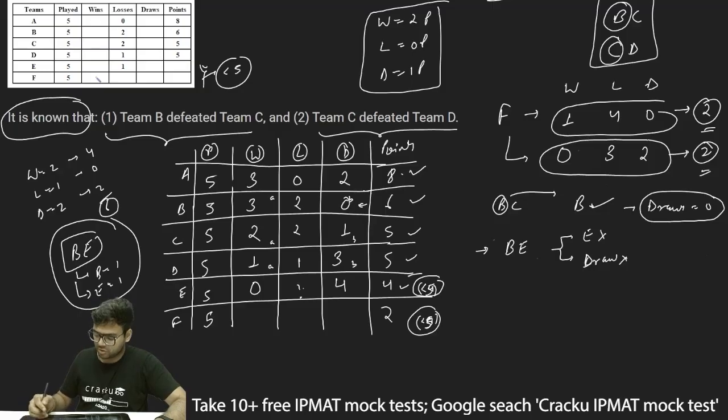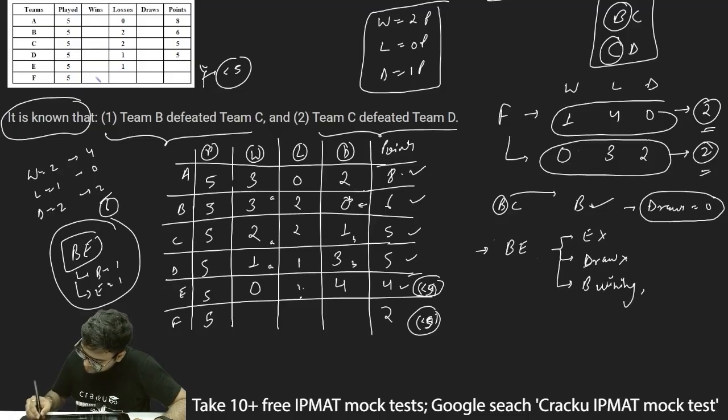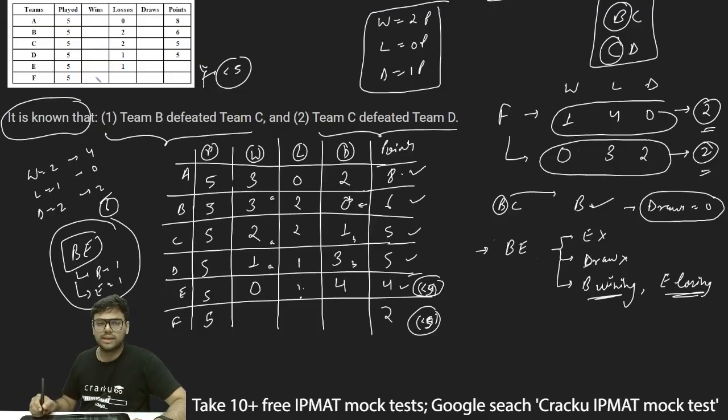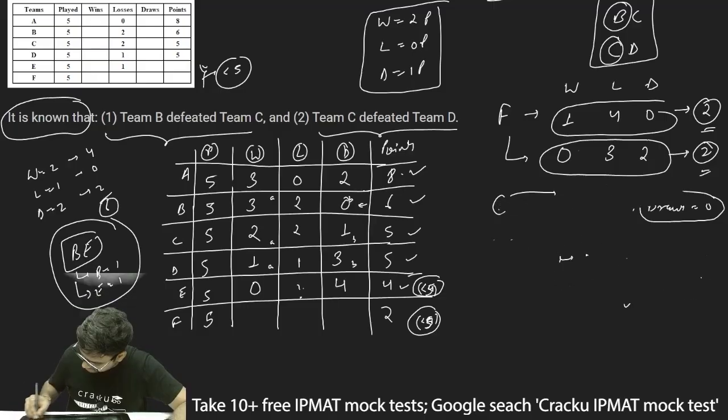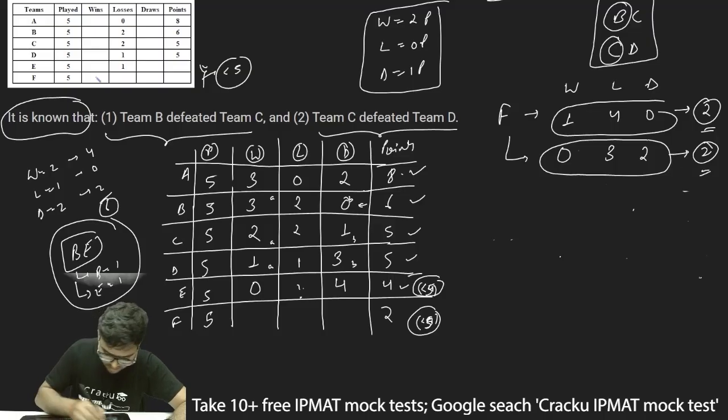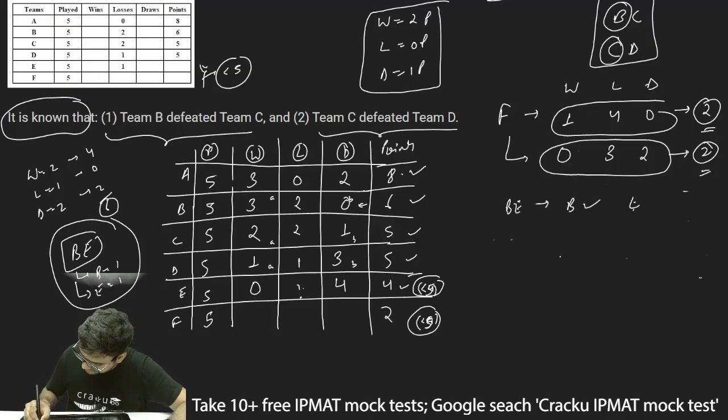E winning is also not possible, and thus the result of B and E will be what? The result of B and E will be B winning and E losing. So the result of B and E is B winning and E is losing the match.